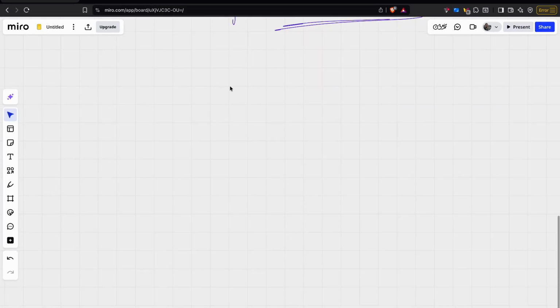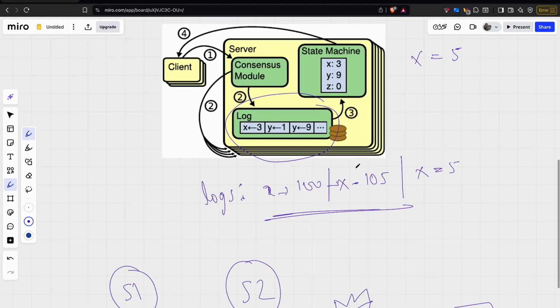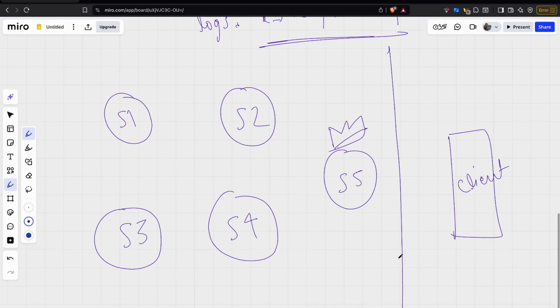Now let's again draw a couple of servers. Let's assume for now, this time S5 is our leader. And here we have a client. Now remember, each of these servers has a state machine and a log, correct? Let's assume this is a brand new state and currently there is no data. The client will connect with the leader and say, store x is equal to 10, y is equal to 5.